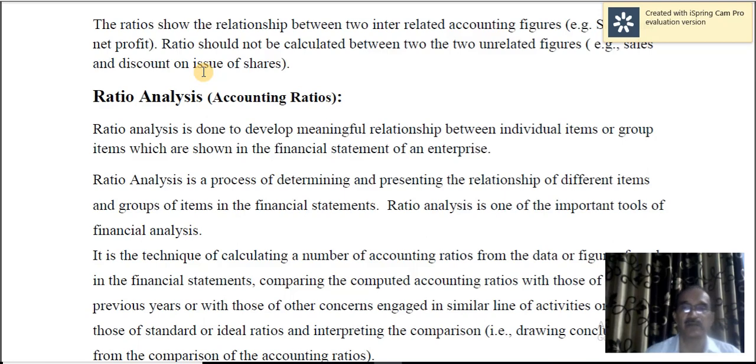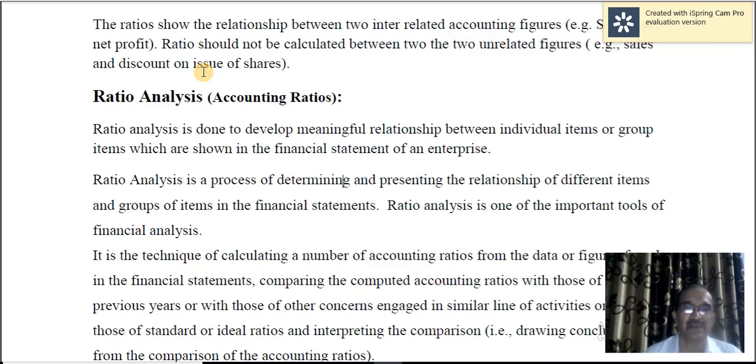For example, current ratio. Current ratio means proportion of current assets to current liabilities. So current assets means group of items. Current liabilities means group of items. So the relationship between two groups of items. Liquidity ratio, liquid ratio or quick ratio, so quick assets to quick liabilities.